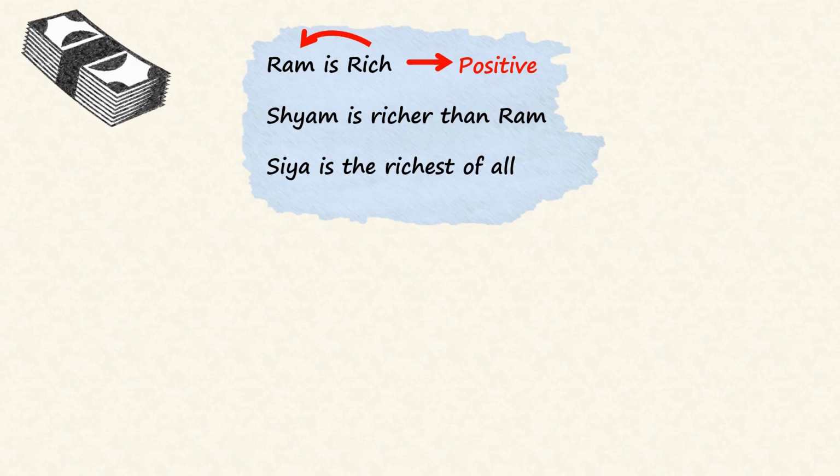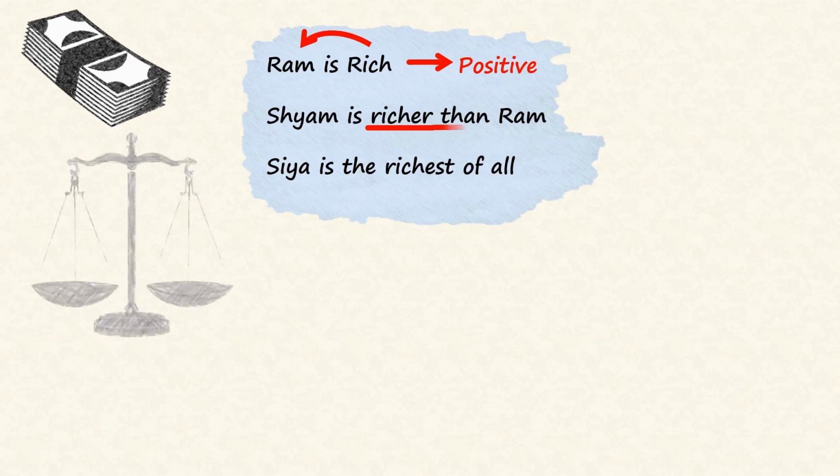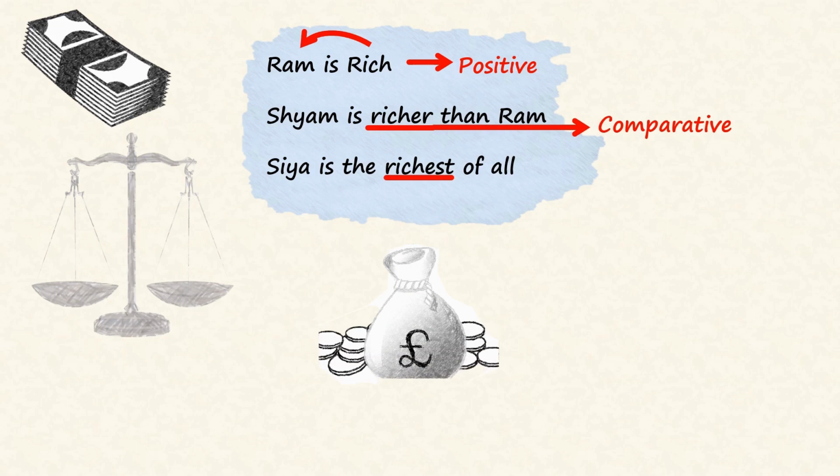In the second sentence, the adjective richer not only tells us something about the noun Shyam, but also compares it with Ram, and therefore it is said to be in a comparative form. And in the final sentence, the adjective richest shows that the noun Sia has the highest degree of money of all.